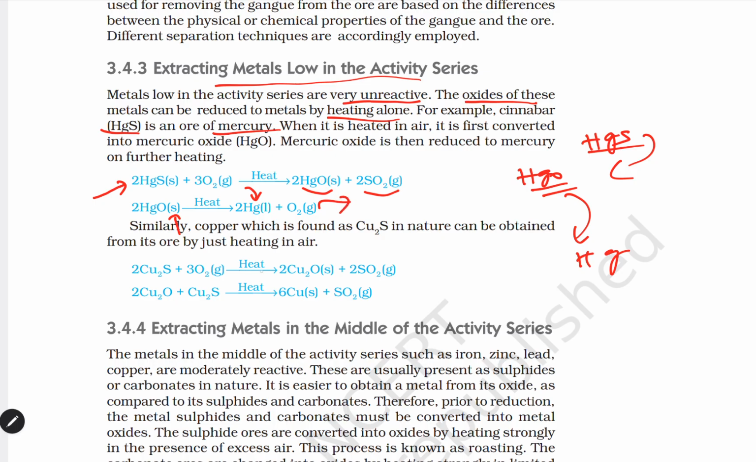Similarly, another example you can give is copper, which is found in the form of copper sulfide in nature. What is the procedure? First you need to heat the copper sulfide. Oxygen in gaseous form reacts with the copper sulfide and forms copper oxide, and sulfur dioxide gas is released. Once copper oxide is formed, heat energy is supplied again with Cu2S, then copper metal is formed and sulfur dioxide gas is released.